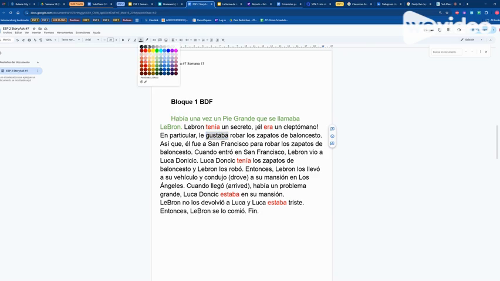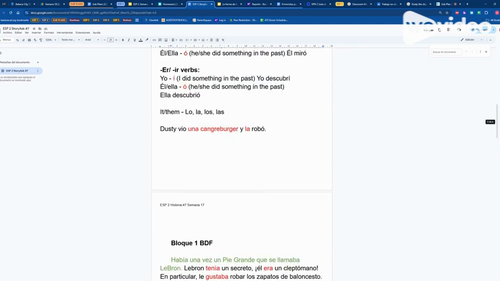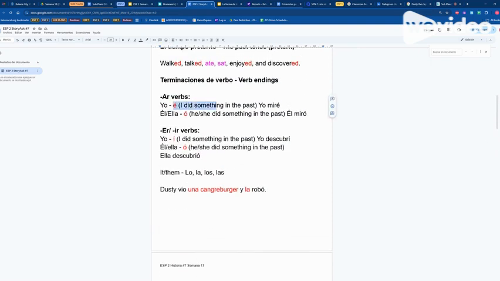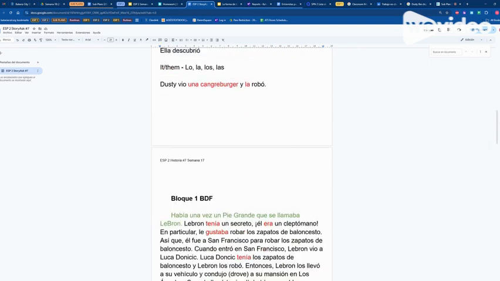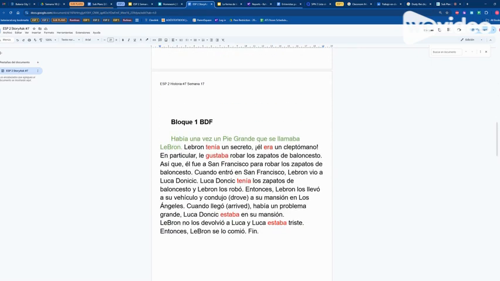However, anything that is any action other than the ones that are in red that LeBron does need to be changed to the yo form. I did these things. So, like for example, when he entered, you would need to change this to when I entered. So again, we have our verb endings up here. Am I sharing this document? Yes, I will share this document with you guys so that you have it in front of you.